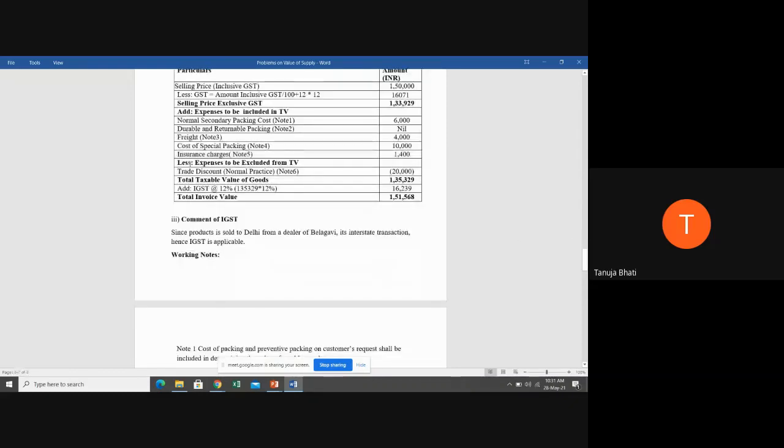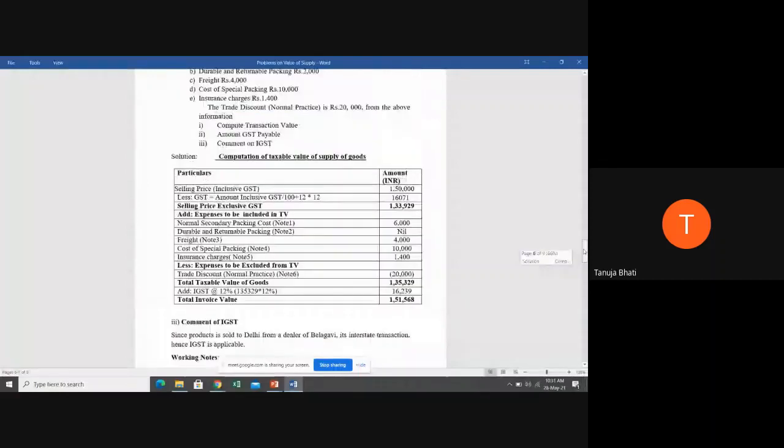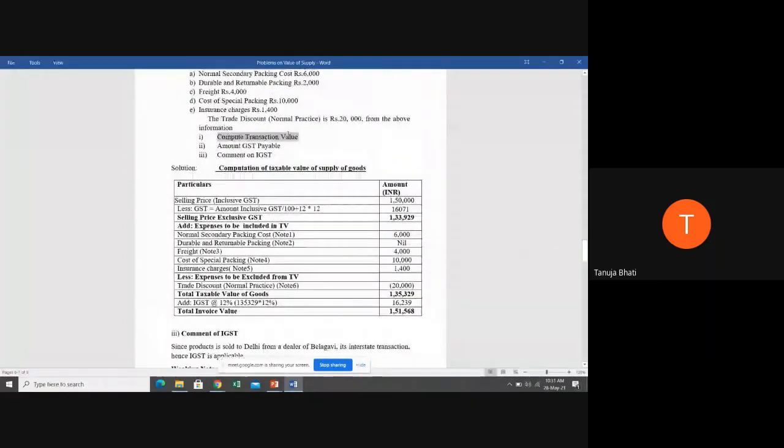Okay. Then less expenses to be excluded from transaction value, that is trade discount. You are minusing the trade discount, that is why I'm writing it in brackets. So less 20,000. So when you deduct this 20,000, you get 1,35,329. Now we have completed the first part of the problem, that is compute the transaction value. So the transaction value is a taxable value, that is 1,35,329.